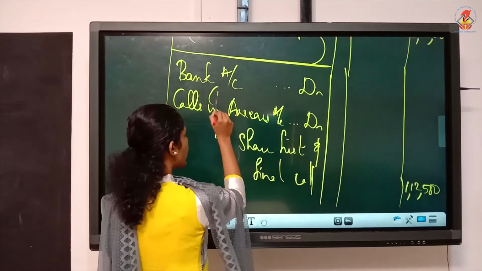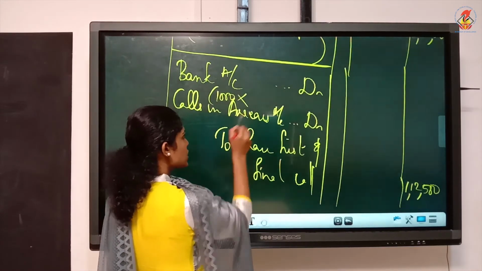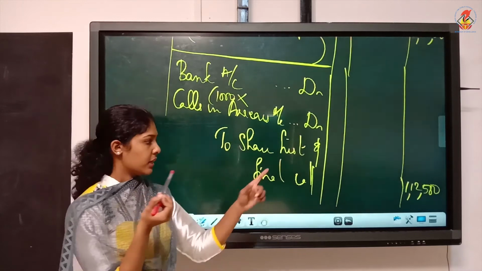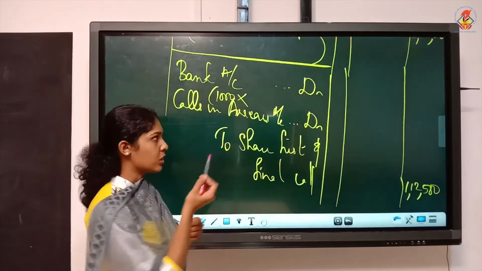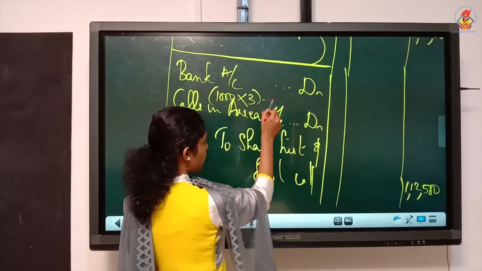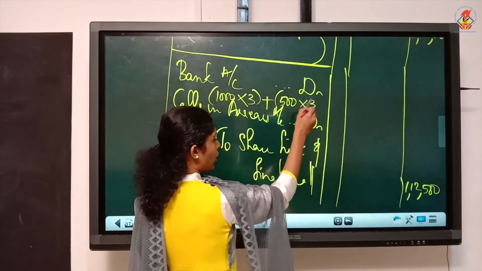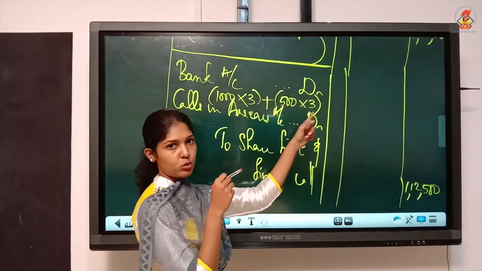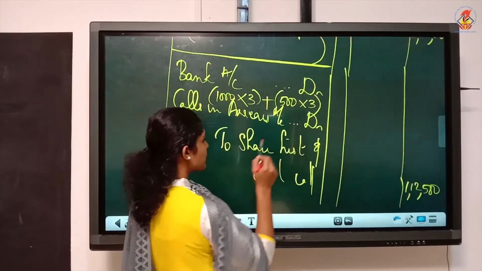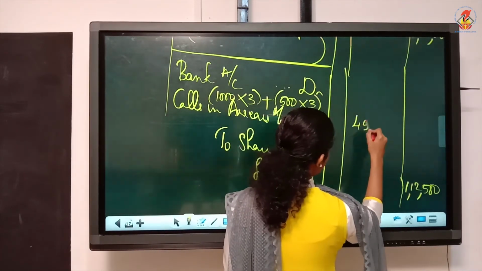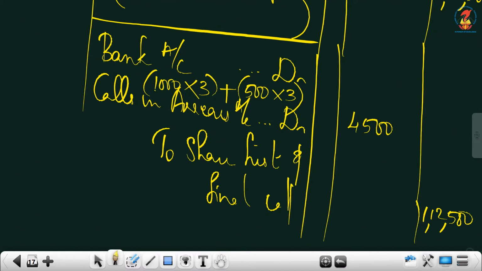Ashok didn't pay on how many shares? On 1,000 shares. What he didn't pay? He didn't pay the first and final call. That is 3 per share. Plus Sohan didn't pay the first and final call on 500 shares. That is 500 into 3. So 1,500 and 3,000. It is 4,500. So balance will be 1,08,000. The bank figure, the balance you can take, it is 1,08,000.